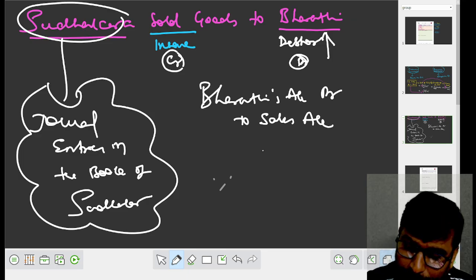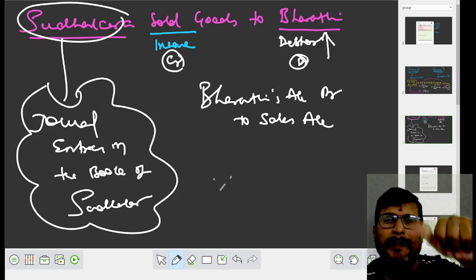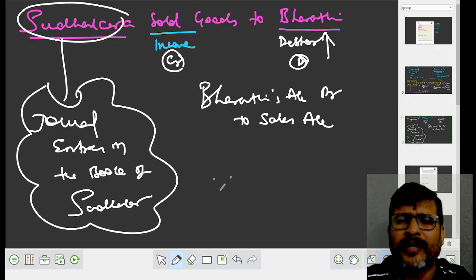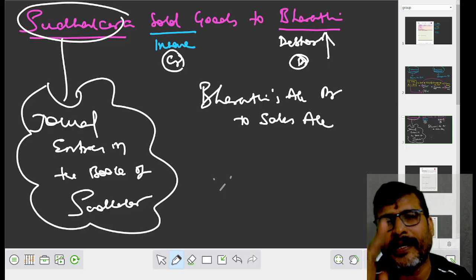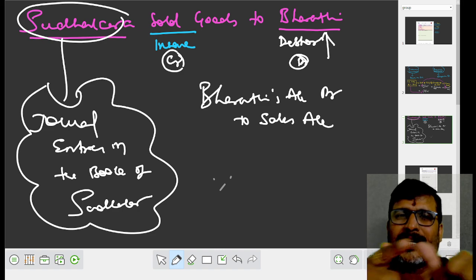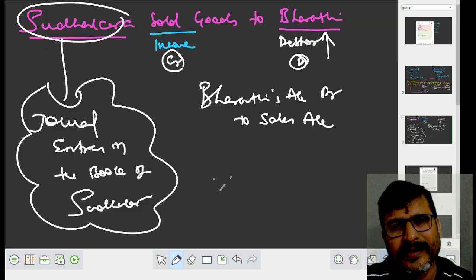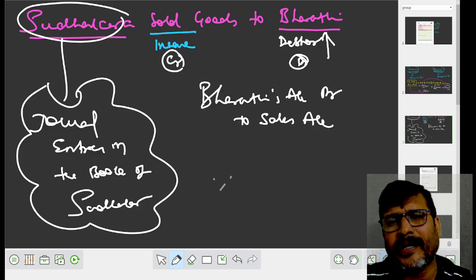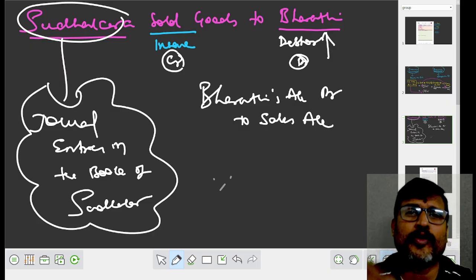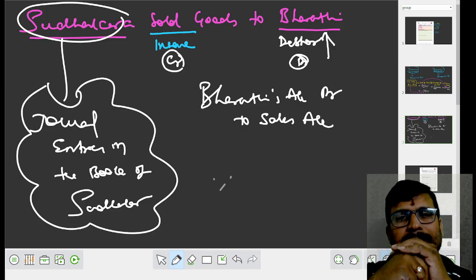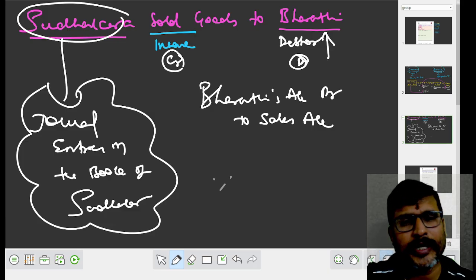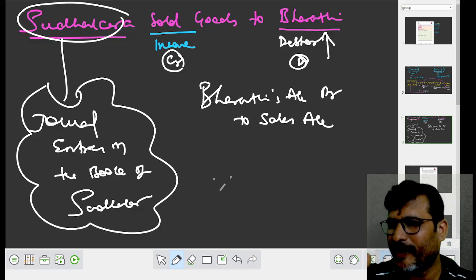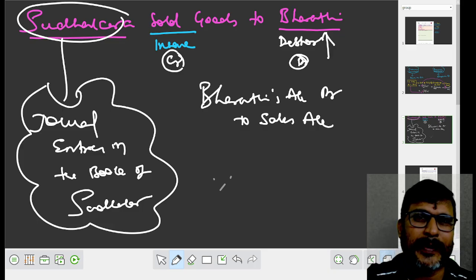I am not teaching the old system of personal account, real account, nominal account. We are following the modern method, given by our ICAI board, according to asset, liability, capital, income, expenses. When we sold goods, sold means income. Income gets credited. To whom is it sold? Bharati. Who is Bharati? Bharati is your debtor, and the debtor increased. Your income is credited, debtor increased is debited. The entry will be Bharati's account debit to sales account. Did you understand?